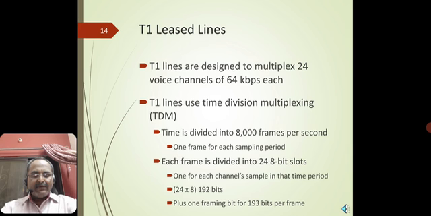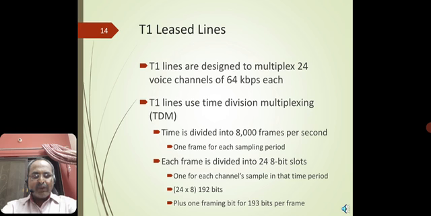T1 lines use time division multiplexing, TDM, as I said, but some service providers even enable FDM, frequency division multiplexing. Time is divided into 8,000 frames per second, one frame for each sampling period. Each frame is divided into 24 8-bit slots, one for each channel's sample at that particular time.